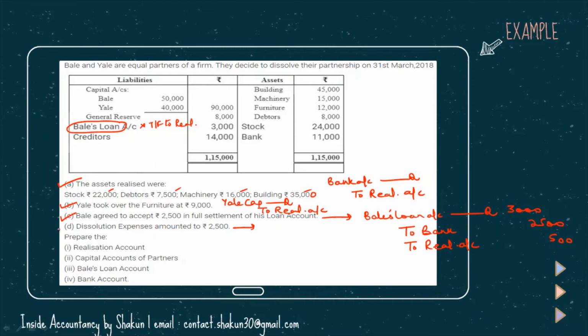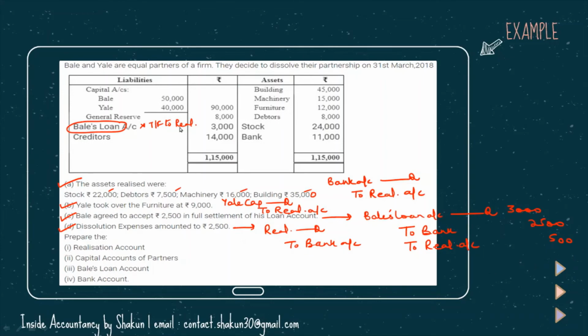Then the last entry is dissolution expenses amounts to 2500. So our entry will be realization account debit, since nothing is mentioned, so we'll assume that the firm is bearing it and the firm is paying it. So realization account DR 2500 to bank account, this will be the entry. So now let's have a look at how these two entries will be shown.